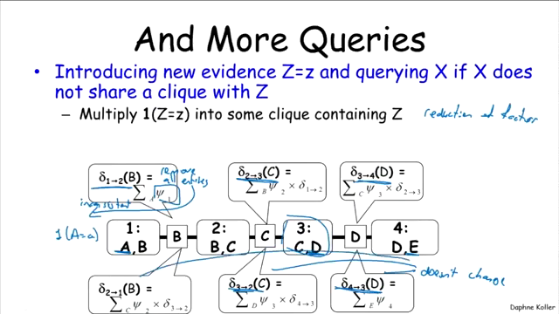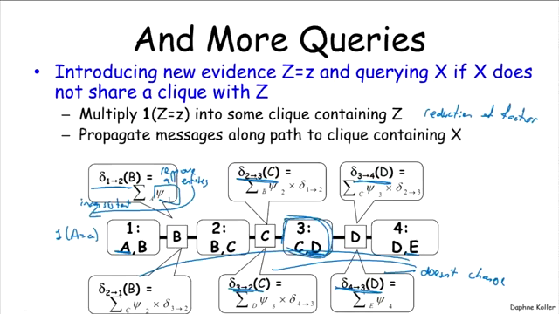And so only a subset of the messages in the clique tree change as a result of this change, which means that we can reuse at least half the messages, if not more, in computing our beliefs about, in this case, cluster 3. And the only messages that we need to recompute are the messages that are along the path to a clique that contains the variable x that we want to query, which in this case is cluster 3.